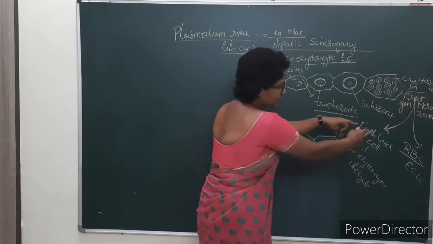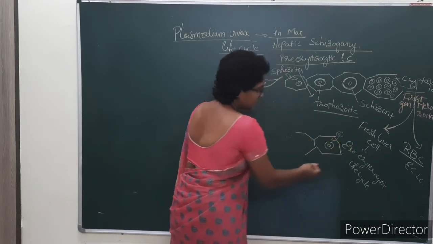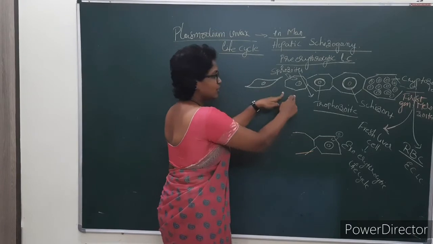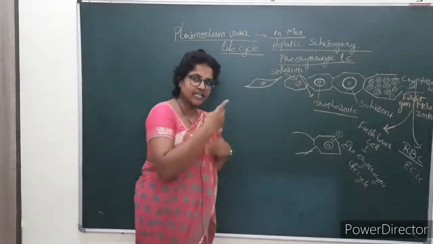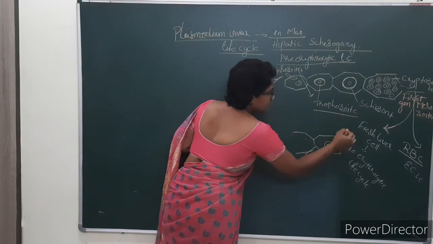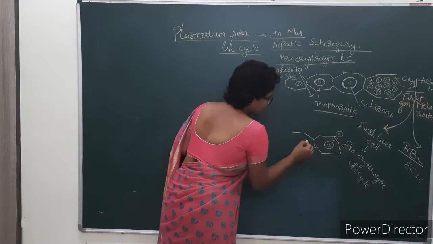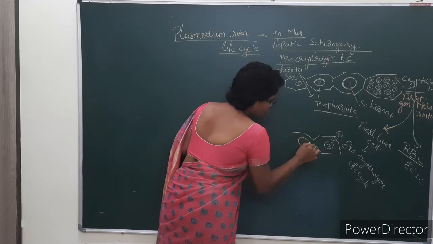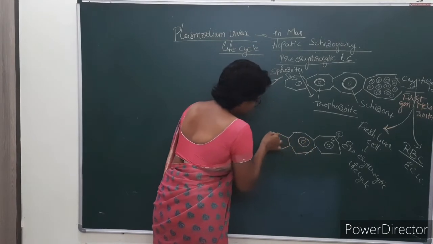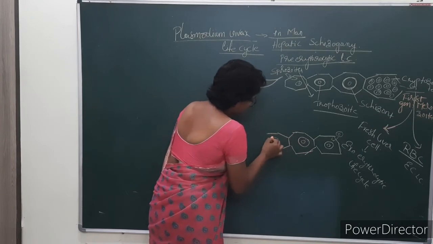So first you remember this fresh liver cells. In the exoerythrocytic life cycle, the stages which were formed in the pre-erythrocytic life cycle repeat again. Here the cryptozoites convert into trophozoite, the trophozoite converts into schizont.